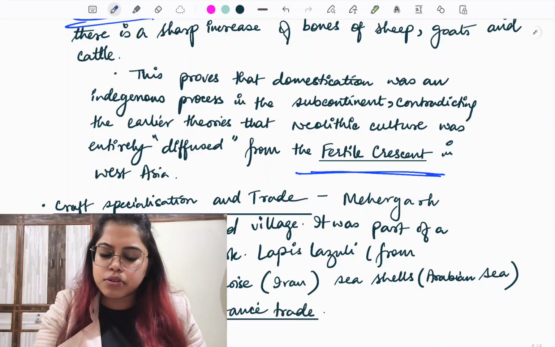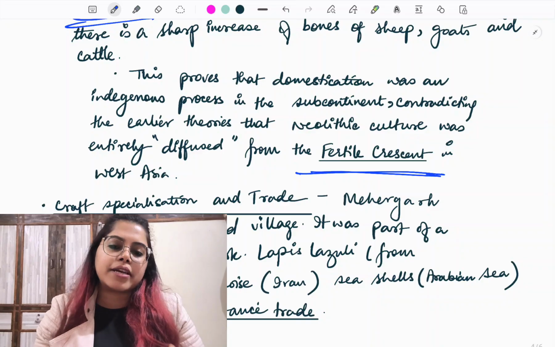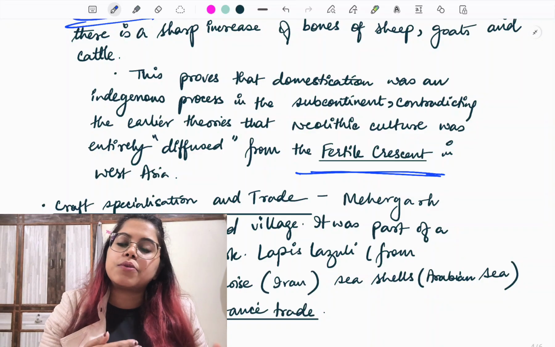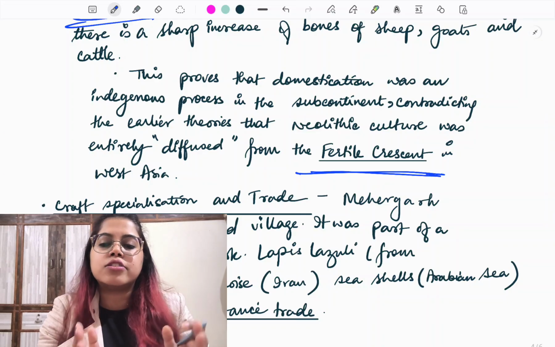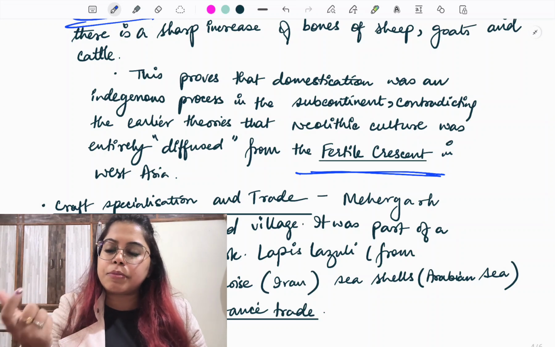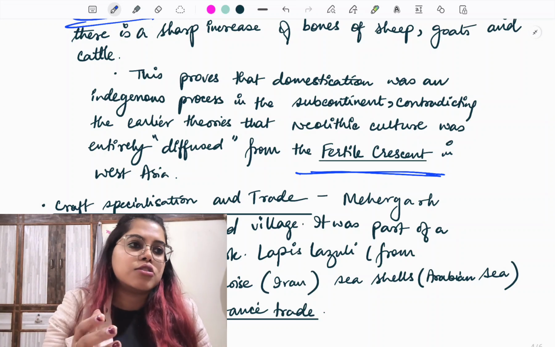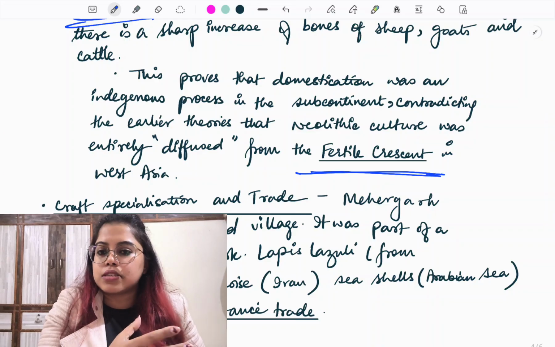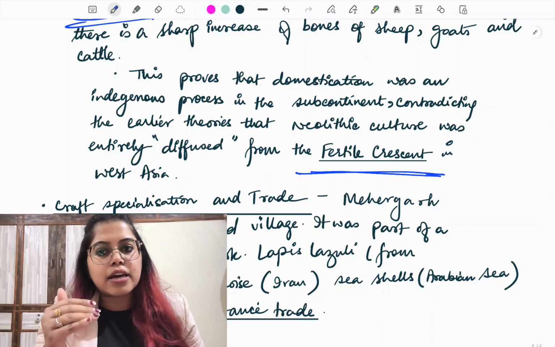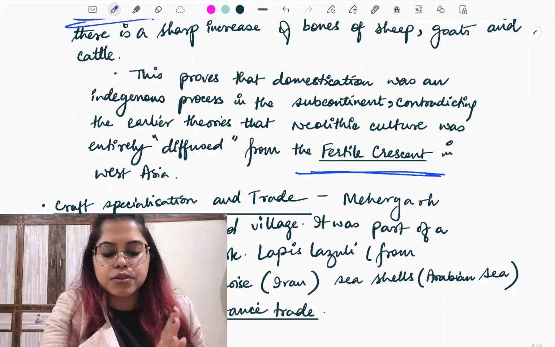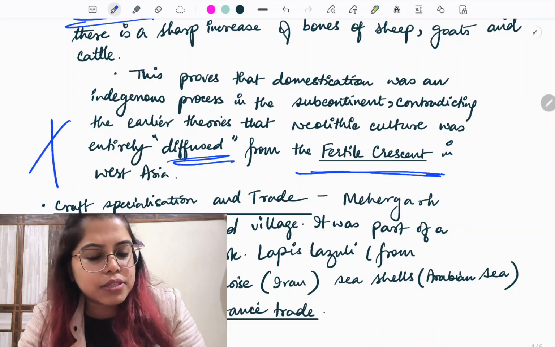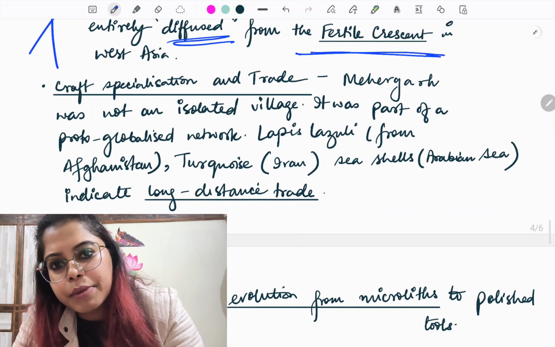And वहां से हमने सीखा था how to do basically agriculture and all that. But now that theory has been put aside definitely, because जब हम next video में पढ़ेंगे about the regional cultures of the Neolithic period, we will see how it was much more unique and how each culture differed from the other. So if it was only that particular people who had come here and they spread it, so South India में भी तो same होना चाहिए था, Southern India में, Eastern India में similar होना चाहिए था. That does not happen. ठीक है? There are several regional differences. We are going to see in the next video. So this thing proves that diffusionist model जो था that was incorrect. ये हमें मेहरगढ़ से पता चल रहा है.